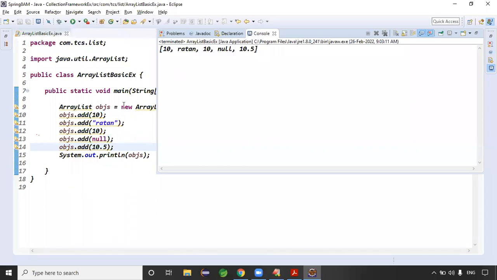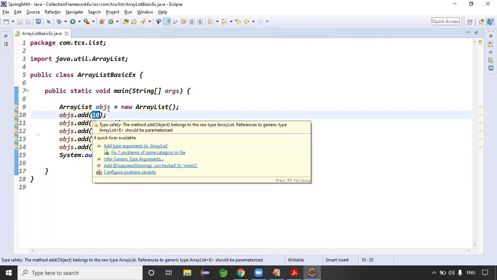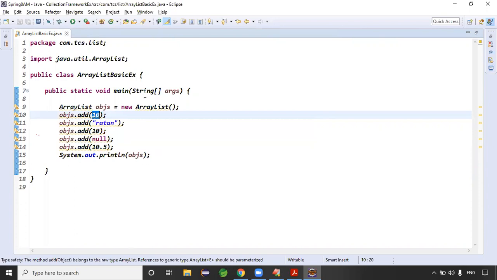Exactly. One point we need to understand here: collections can store only object data. But 10 is primitive data. Collections allow only object data, right? This 10 is a primitive int type, and that integer type is automatically converted into the wrapper object format, the Integer format.